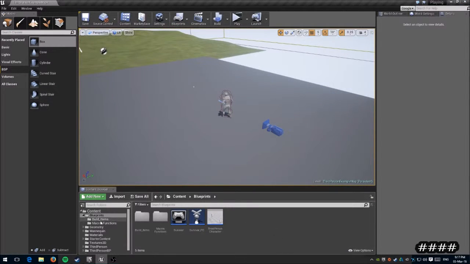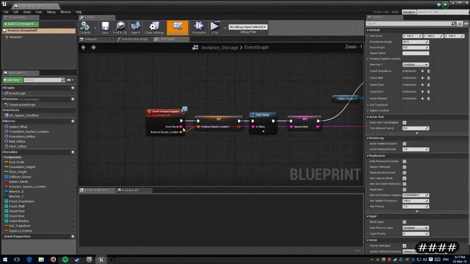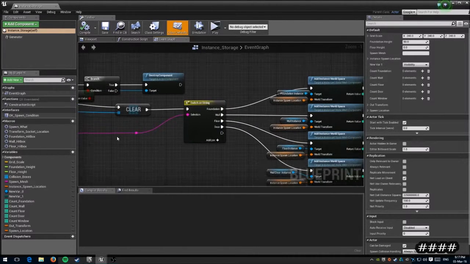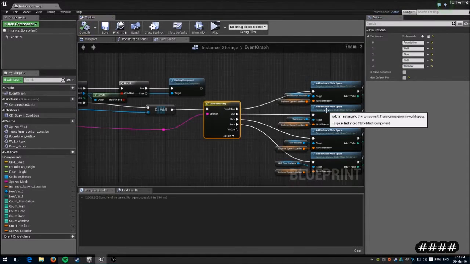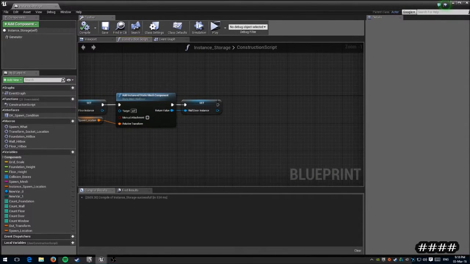Once that's done, you then go into instance storage. Instance storage automatically takes the actor's name. That's why you change the name of the static mesh, because that then feeds into spawned mesh, which goes into a switch. You set the switch, or you add a new pin to the switch, and you call it what you're looking for, and you go to construction script.